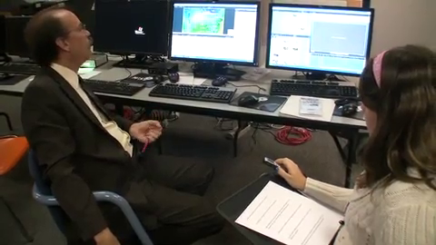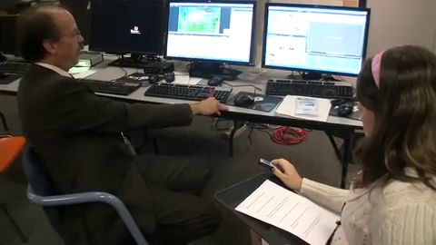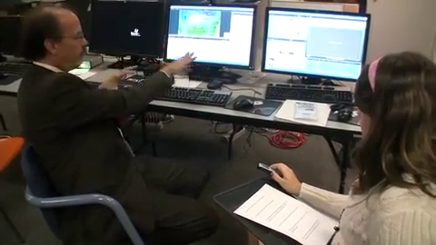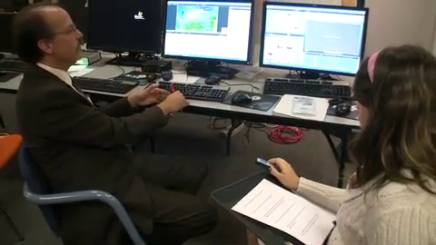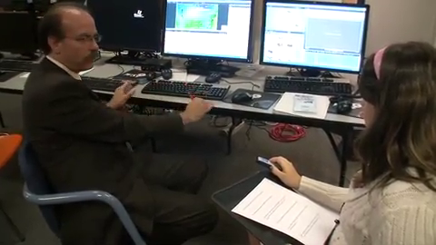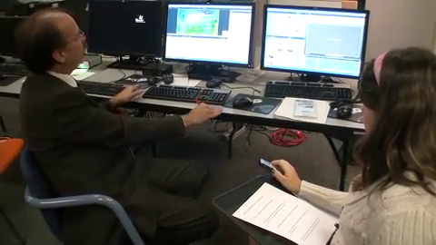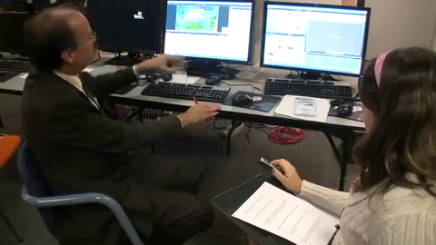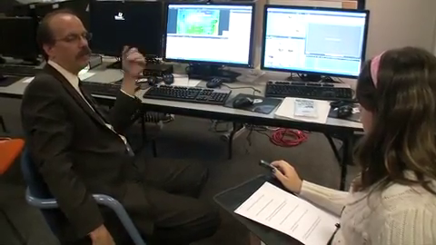The old way of making weather forecasts, where you would sit down with a map as big as a table and draw everything on it based on readings from weather stations, that's all gone now. That was a good method for its day, but it's very time consuming, and with computers now you can get a lot more accuracy in a shorter time, and that's going to continue to grow and get better.